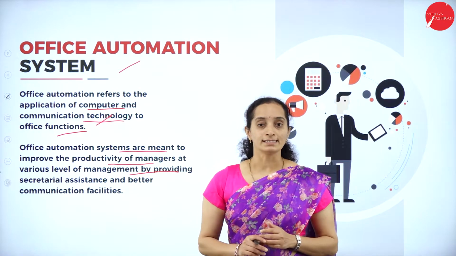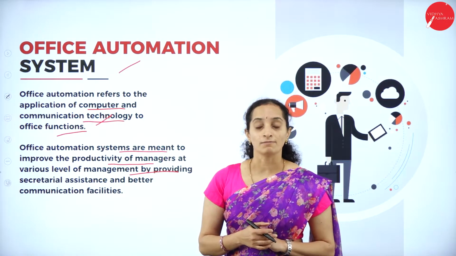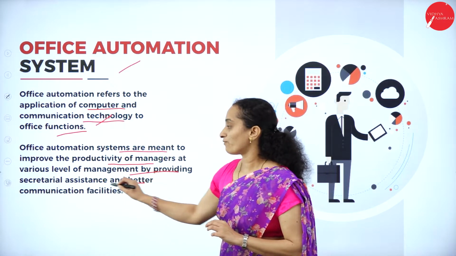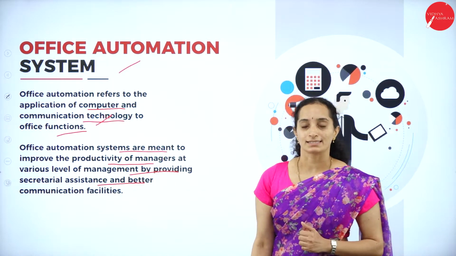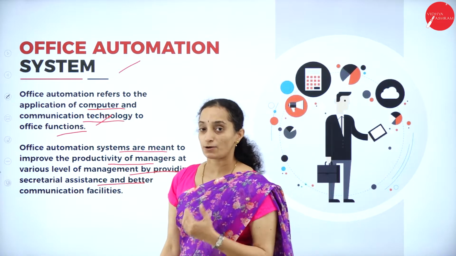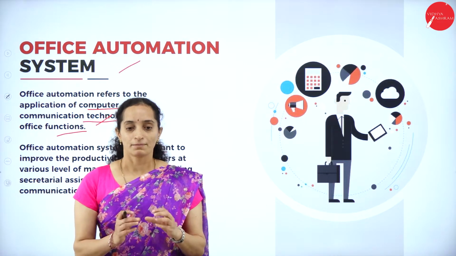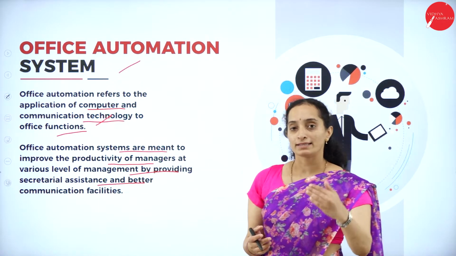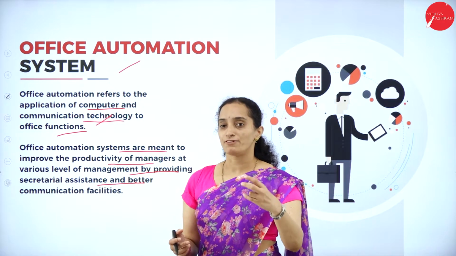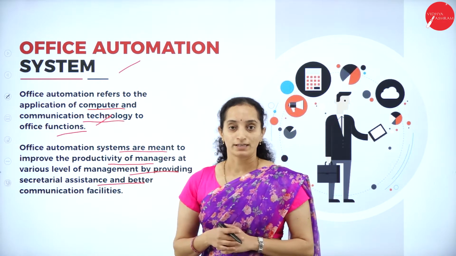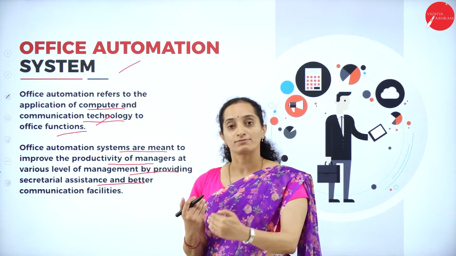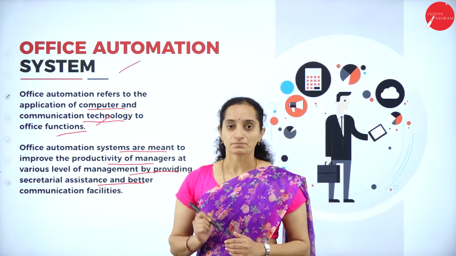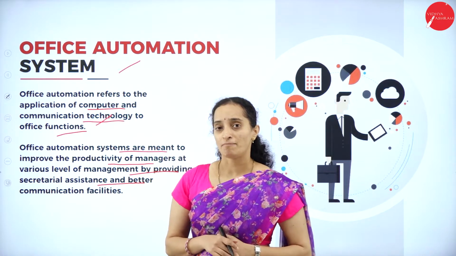The office automation system can assist at the different levels of management by providing secretarial assistance. What is the job of the secretary or personal assistant? Remembering and setting the schedule of the manager, reminding them of the schedules they have fixed, giving information when a manager asks for it, and writing down the commands given by the managers.